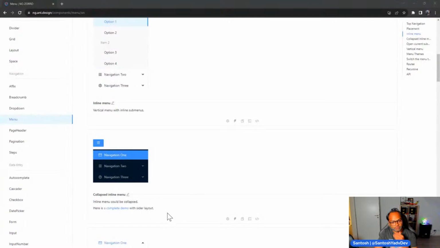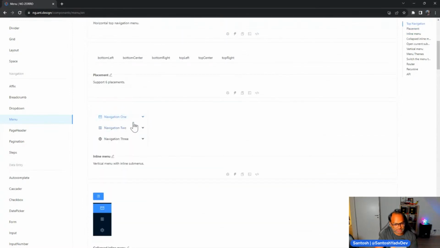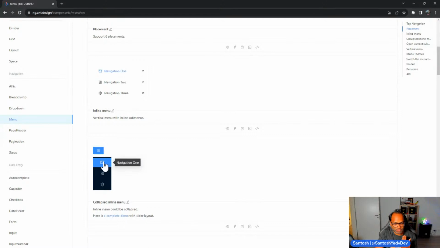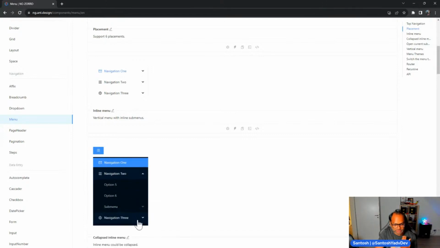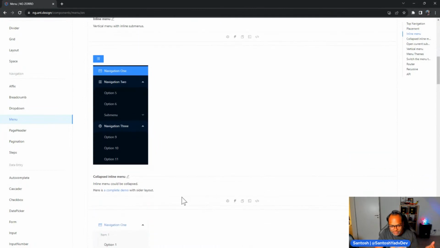For our need, we want to create multiple menus as we did in our e-commerce app. If you remember, we just used Angular Material there, and it was perfectly fine. Here, let's give Ant Design a try. I like this one specifically because it collapses and then opens up. If it's collapsed, you see the icons, so it looks really nice. If you expand it, you have this nice navigation. Let's give it a try.